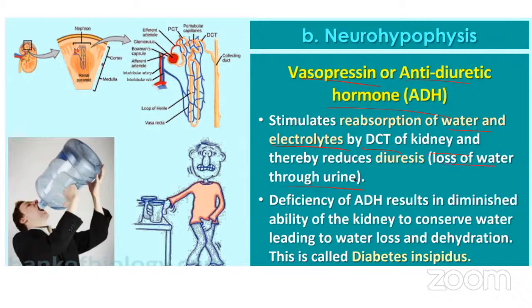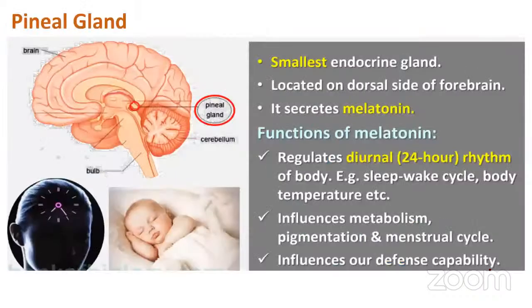So whenever a person has a deficiency of ADH or antidiuretic hormone, they cannot conserve water. Usually they go into excess dehydration, right? Because the water loss is very, very high. This type of disorder is called diabetes insipidus. Okay, fine. Next gland is the pineal gland.